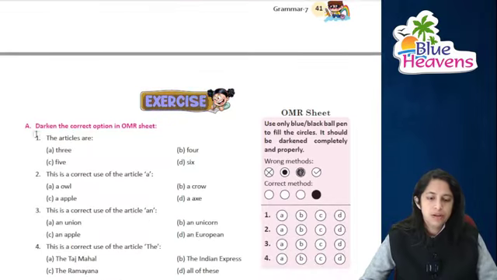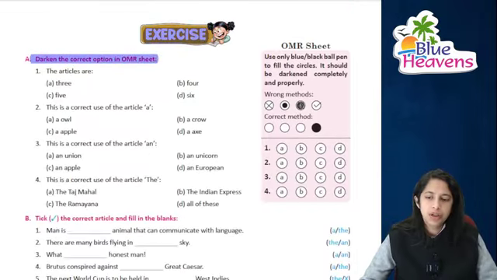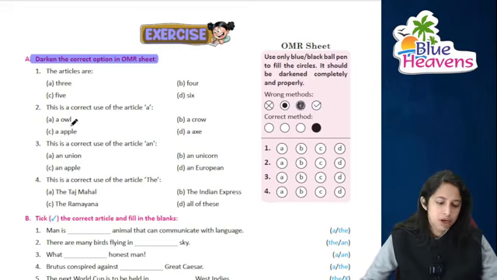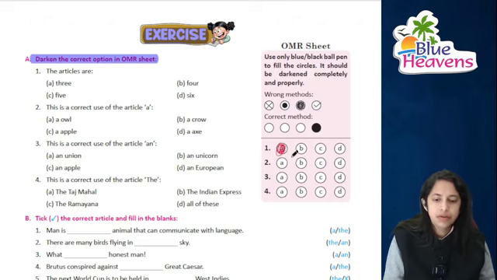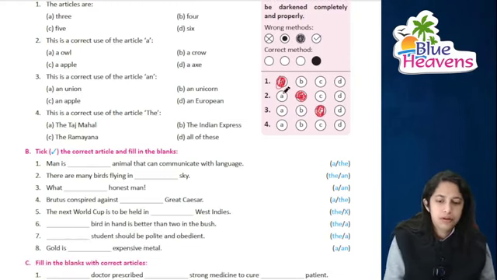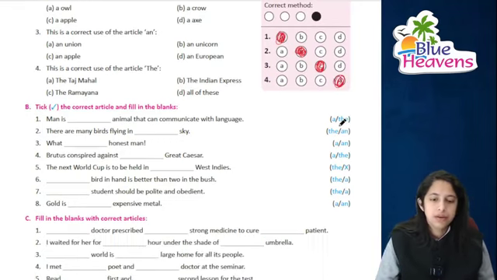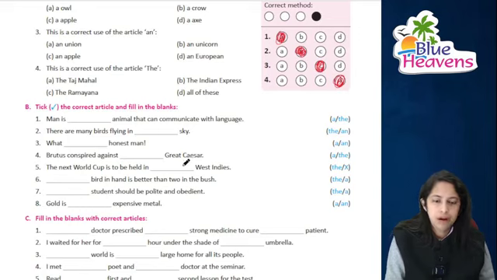Now moving on to the exercise. First we'll be completing this OMR sheet. Articles are dash type. Articles, they are of three types, right. This is the correct use of the article, that is, a crow, right. This is the correct use of an: it is an apple, right. This is the correct use of the: the Indian Express, it's the, right. Moving on to this, take the correct option and fill in the blanks.